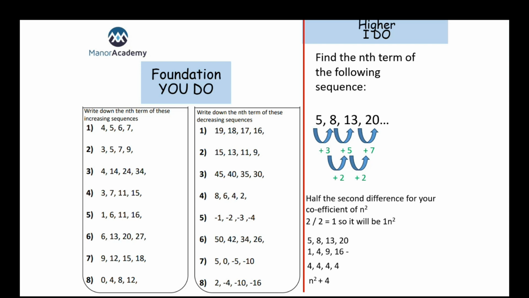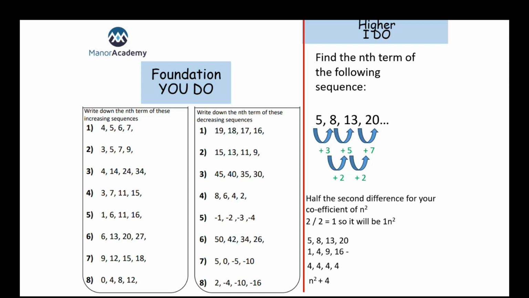So our n squared is essentially just our square numbers. So 1 squared is 1, 2 squared is 4, 3 squared is 9, 4 squared is 16, etc. We need to take those away from our sequence. And if we take those away from our sequence, we'll be left with either two options. It'll either leave all the same number, or it will leave a linear sequence that we can find the nth term of.